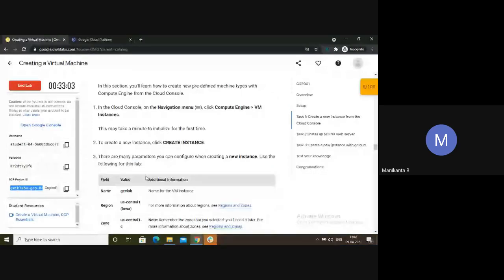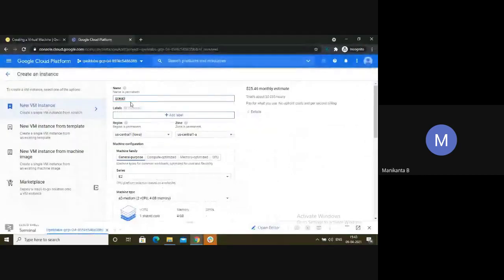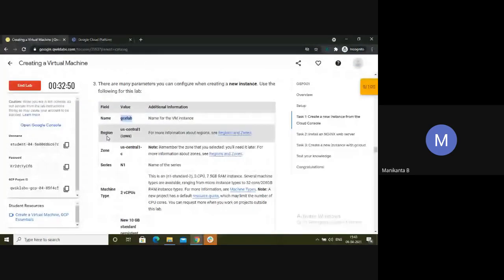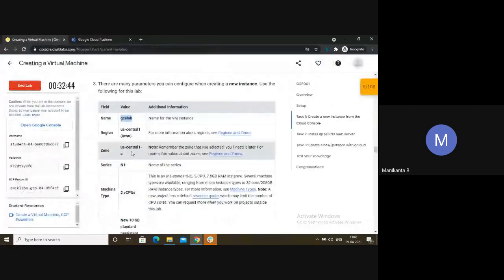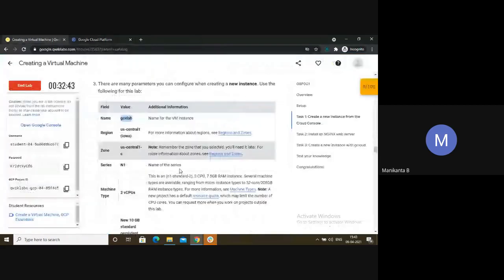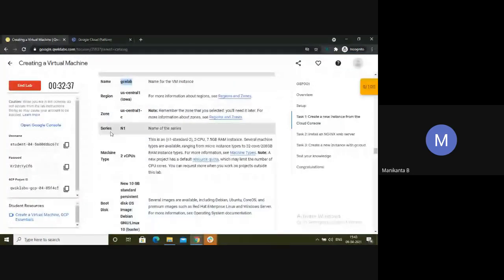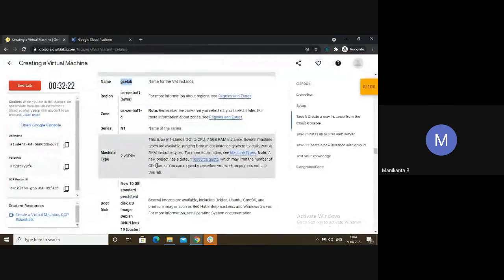Now this is the page on how to create. I will just see the name. It should be gcelab. I will copy it and paste. It should be US Central 1. It's default US Central 1. And the zone should be US Central C. It is A, I will change it to C. Next, the series is N1, this is E2. For the first time, you might be wondering where is the name, where is the name. But as you keep doing this, these things will repeat again and again in different labs. So this will become a habit to you.